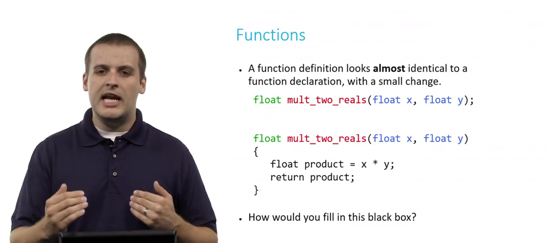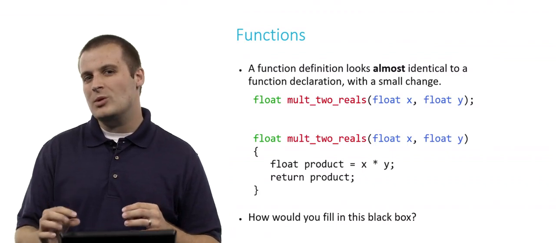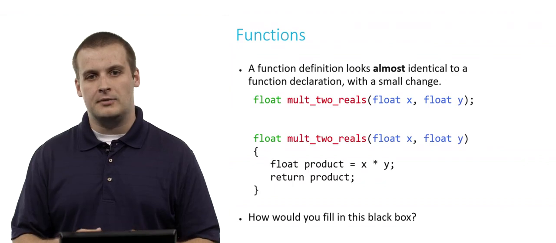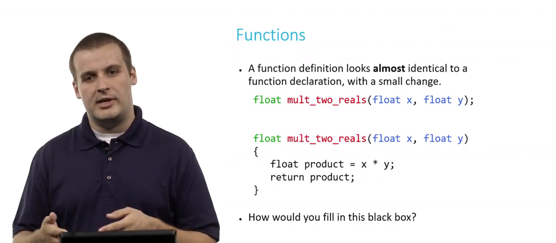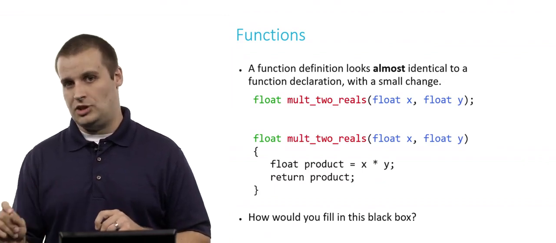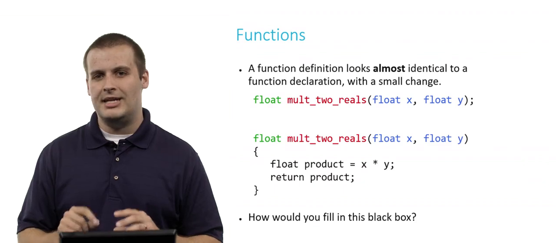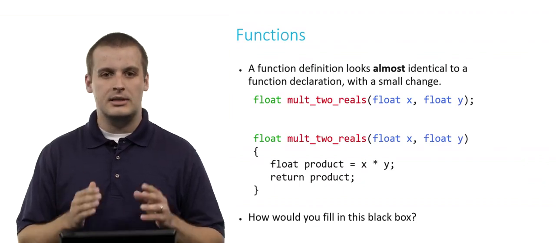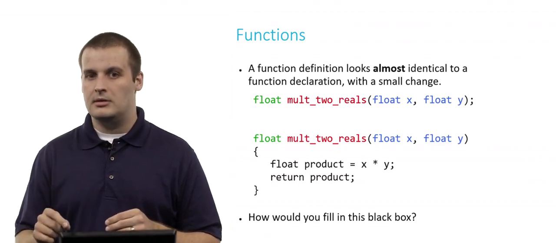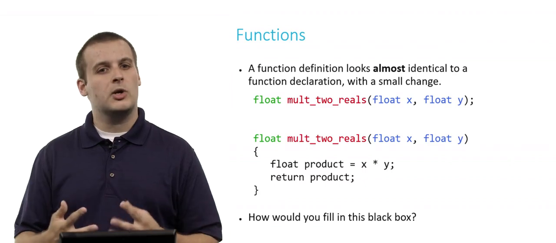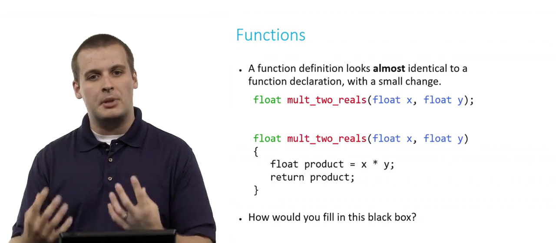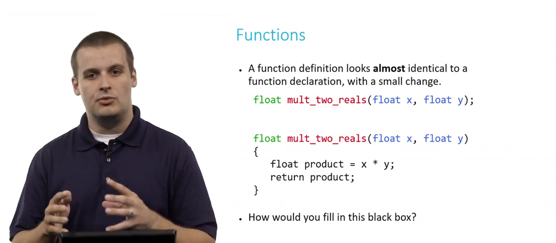Now, the beginning of a function definition looks almost exactly the same as a function declaration. And I have both of them here. At the top is the function declaration: type, name, comma separated argument list, semicolon. The semicolon indicates that that is a function declaration. The beginning of the function definition looks almost exactly the same: type, name, comma separated argument list, no semicolon, open curly brace. The open curly brace, just as we've been doing with main, means that we are now beginning to define what happens inside the black box that we have decided to call mult2reals.